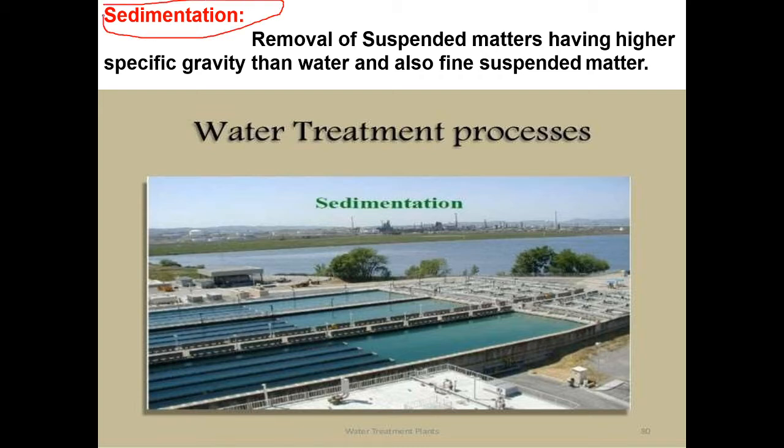What is meant by sedimentation? Sedimentation is the removal of suspended matter having higher specific gravity than the water and also fine suspended matter. Here we are removing the suspended matter which has a higher specific gravity than water.